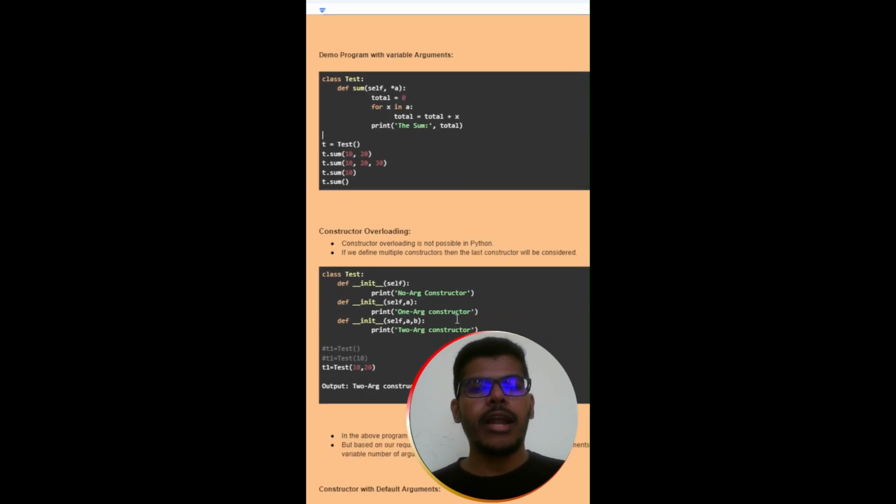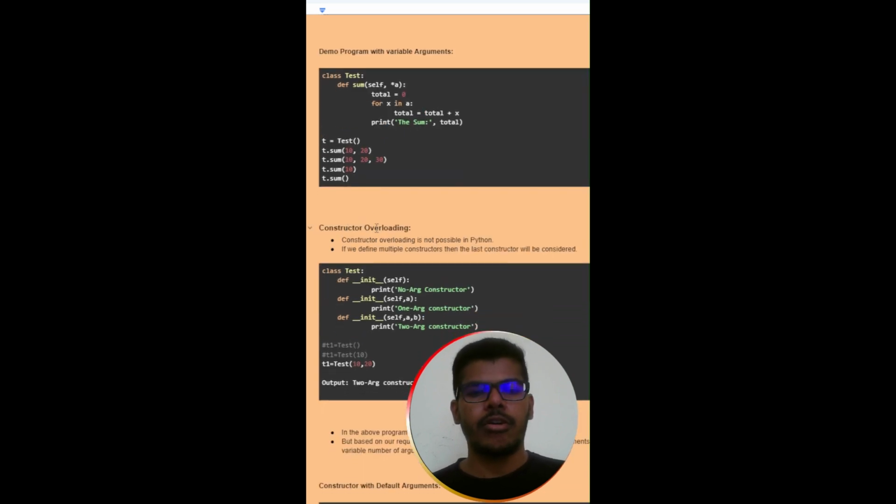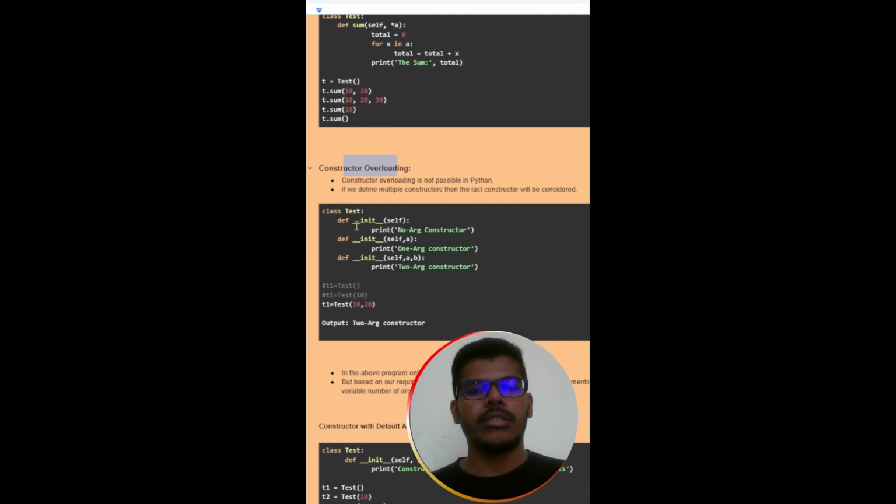Similar to method overloading, we have constructor overloading. Here only the name changes, to underscore underscore init underscore underscore. So that is overloading. Thank you.